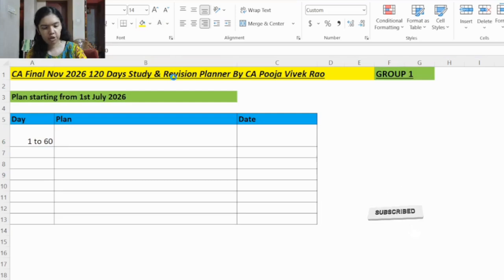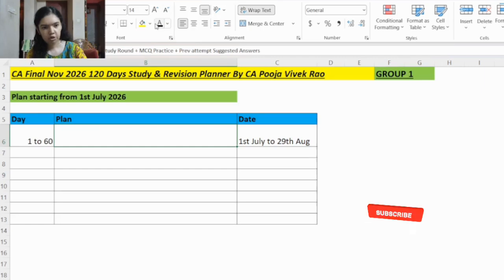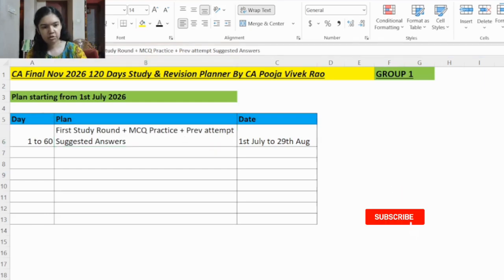From day 1 to day 60, that is from 1st July to 29th August, you will be completing the first study round, plus you will have the MCQ practice, plus you will attempt the previous years' suggested answers. In the first study round, it is recommended that you go through the entire ICAI study material thoroughly, and also go through the Test Your Knowledge section. This is very, very important. And one more important thing is to prepare notes of whatever you are studying.